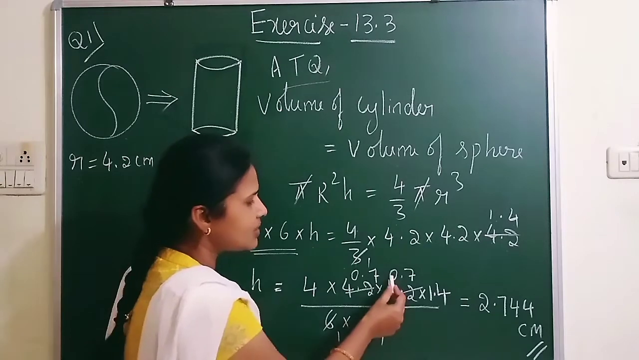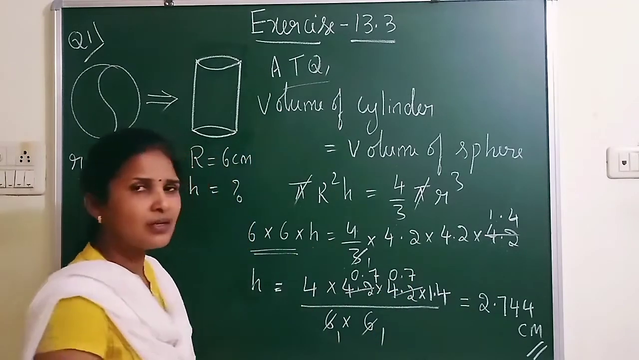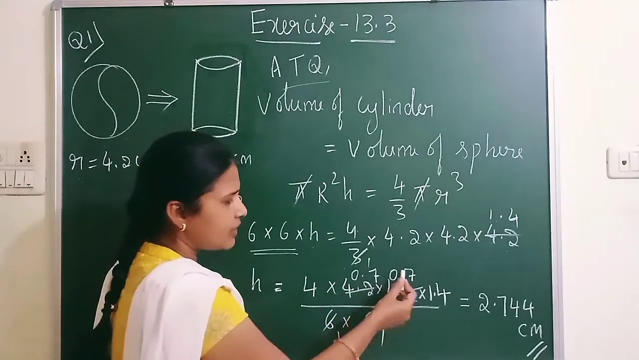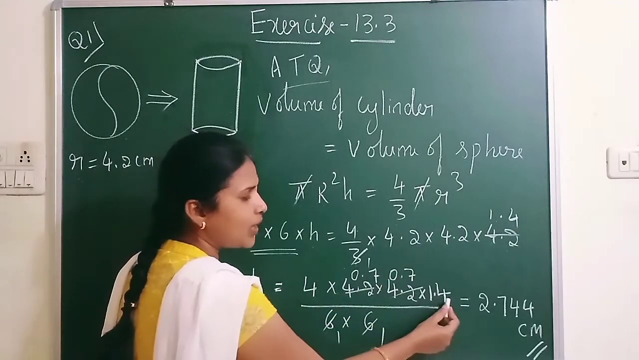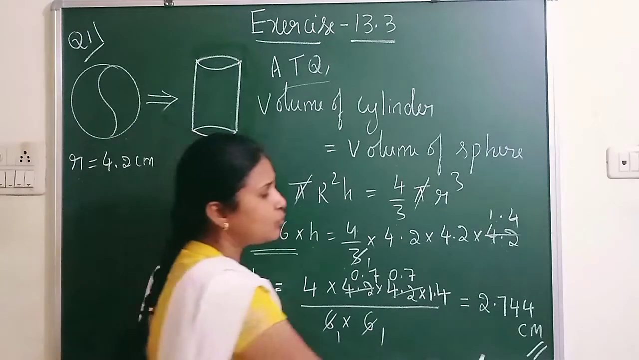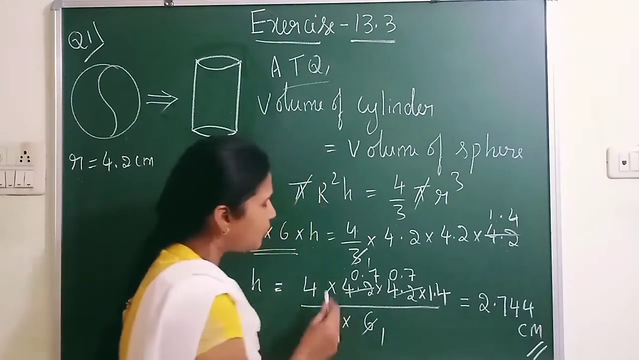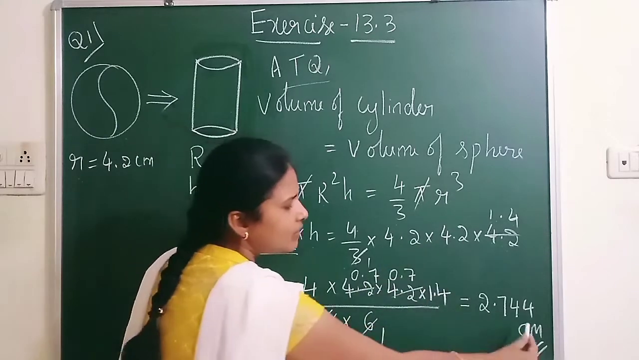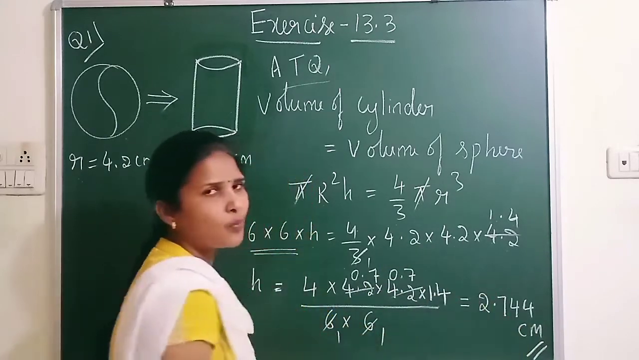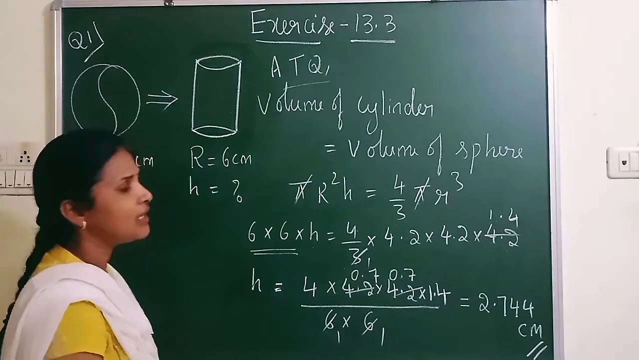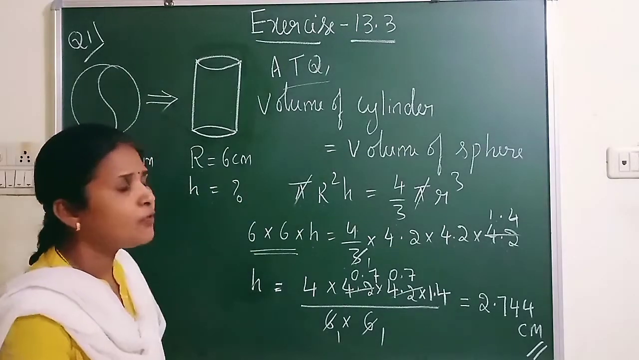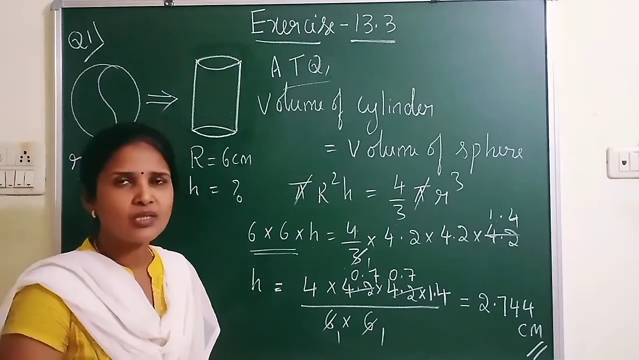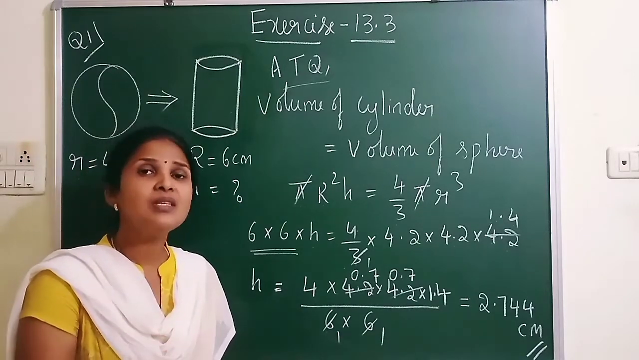Similarly, 6 ones are 6, 6 sevens are 42. Again 0.7. So what you got in the numerator? 4 into 0.7 into 0.7 into 1.4. Multiply, we get 2744. But you can see 1, 2, 3 decimals. So from the right hand side, after 3 digits you put the point. So what is the height of the cylinder we got? 2.744 centimeter. Remember, when there is a melting concept, the concept that comes here is volume.